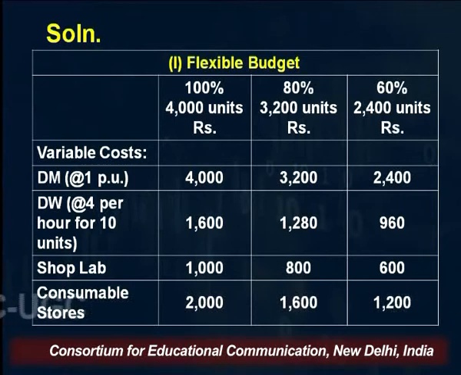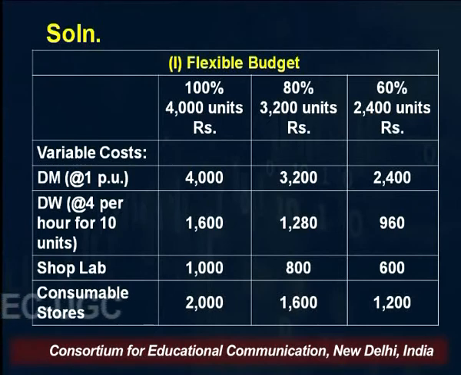When we are producing 80%, 3,200 units, 3,200 rupees. And when we are producing 60%, 2,400 rupees. That is 1 rupee, that is, units multiplied by per unit cost. That gives you the variable cost of direct material.